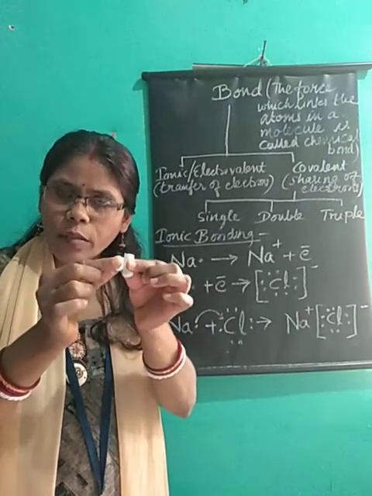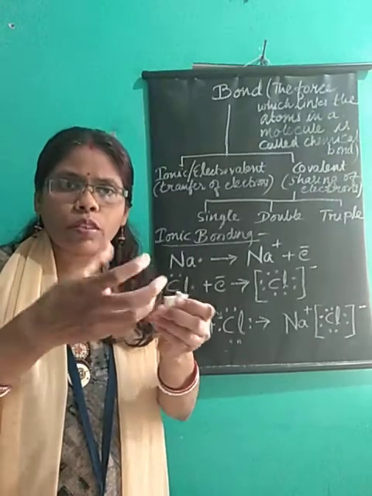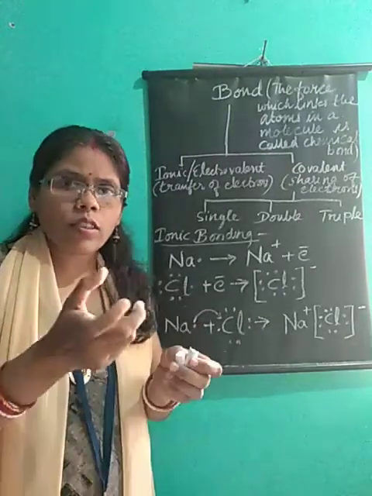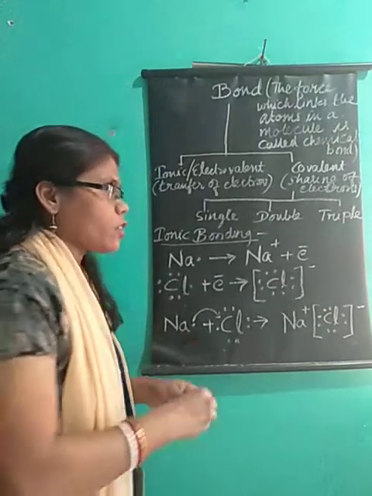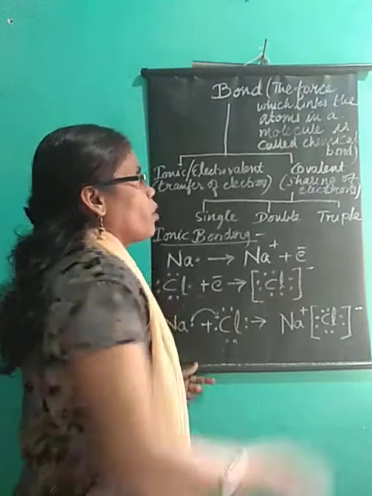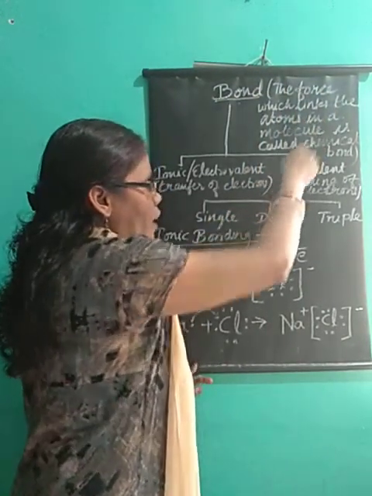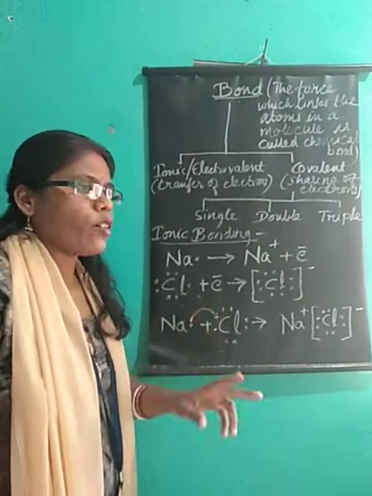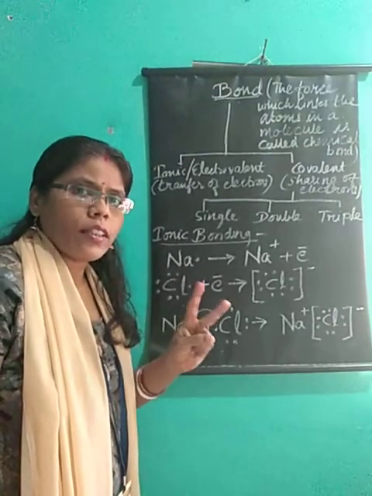Now how are these two atoms coming in contact with each other? They are bonded, or close to each other, with a force. This force which links the two atoms to form a molecule is called a chemical bond. Bonding is the force which links the atoms in a molecule. Got it? Now there are two different types of bonding: one, ionic bond, and second, covalent bond.